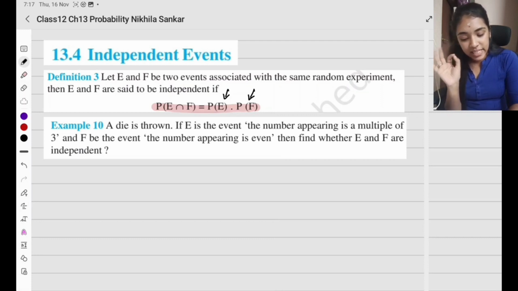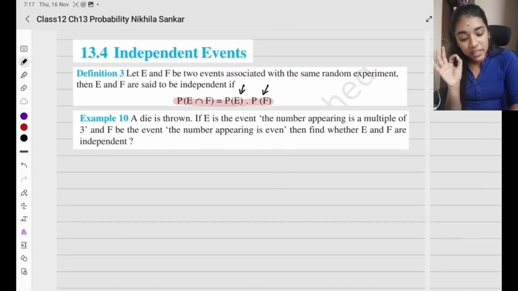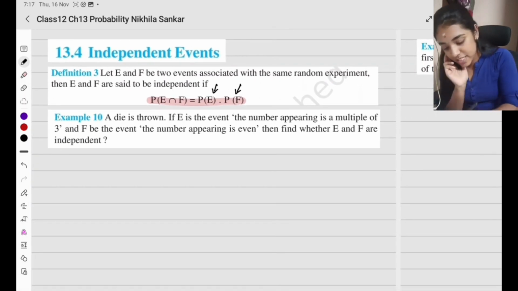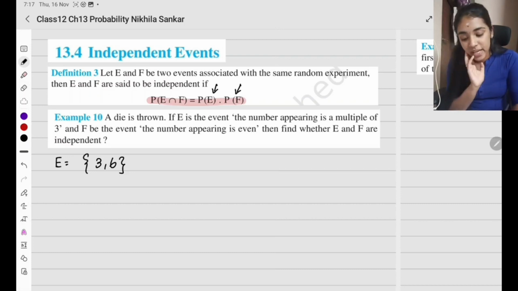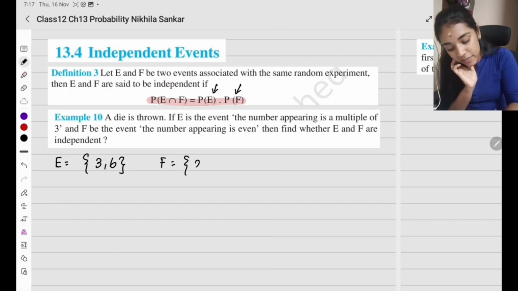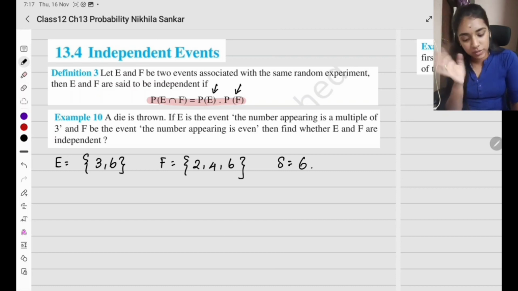If E is the event that the number appearing is a multiple of 3. So first event E, it's going to be a multiple of 3. So what all do you have? 3, 6. Only two options. F be the event that the number appearing is even. So F is the even numbers: 2, 4, 6. In the die, how much is the total sample space? 6: 1, 2, 3, 4, 5, 6.